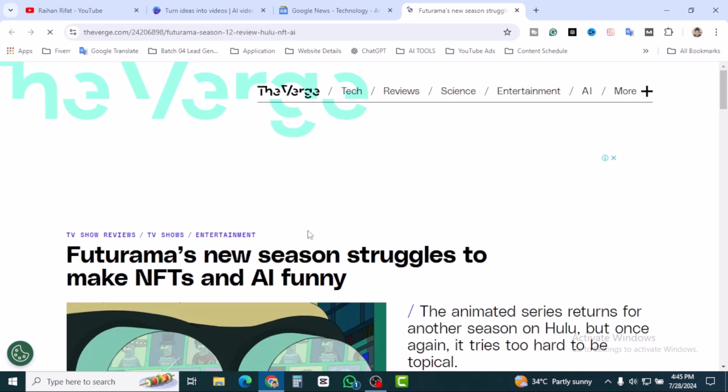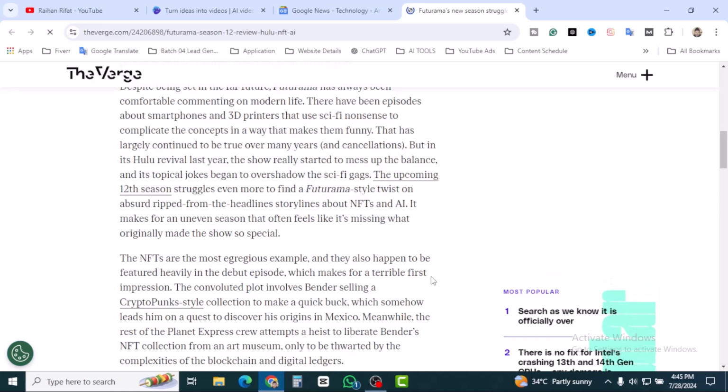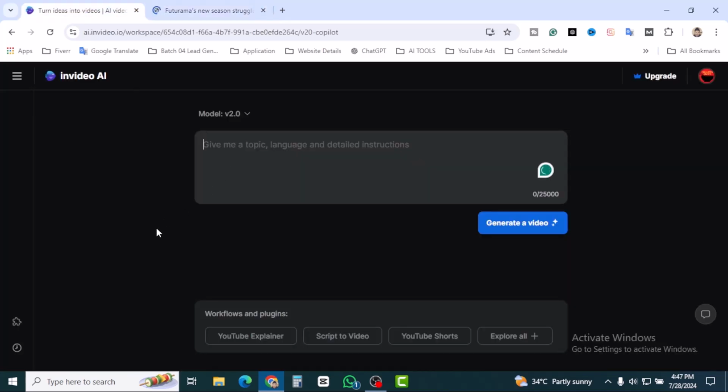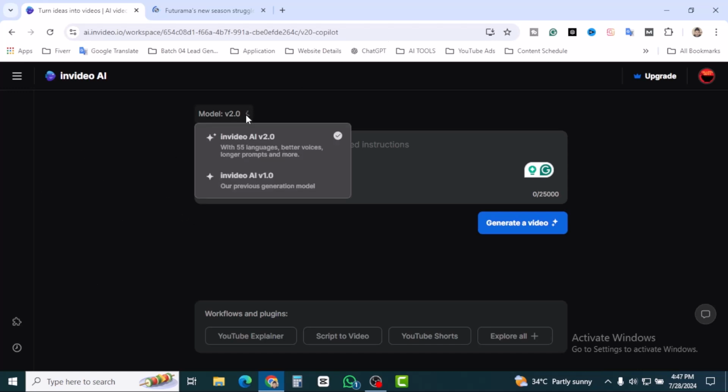That means we want to create an AI video on this article. And the third step is we have to create the AI video. For this we are going to use InVideo AI, a very popular tool. I know all of you know it. If you don't, please create an account using your Gmail account or your email address. It's very simple. So this is the InVideo AI dashboard, model version 2.